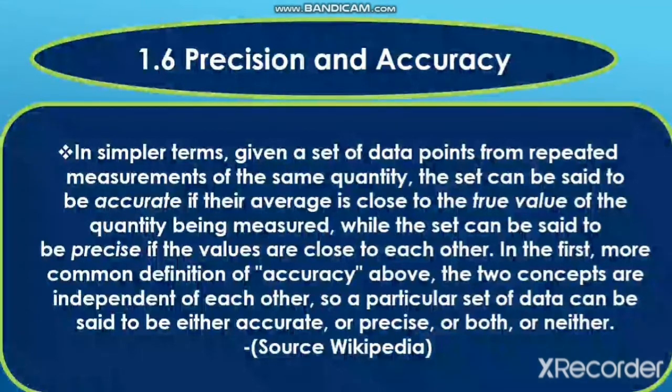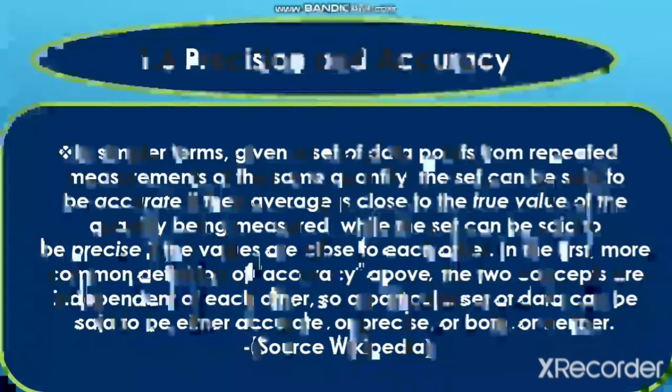In simpler terms, given a set of data points from repeated measurements of the same quantity, the set can be said to be accurate if their average is closer to the true value of the quantity being measured, while the set can be said to be precise if the values are closer to each other. It means that accuracy and precision are totally different things and they are independent of each other.